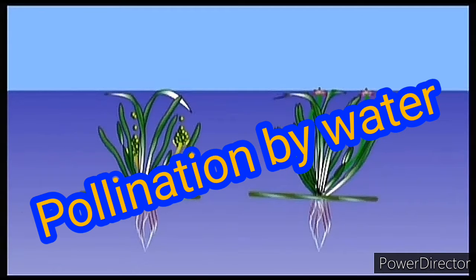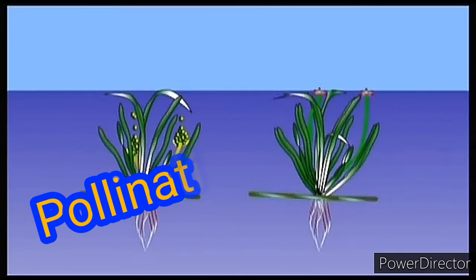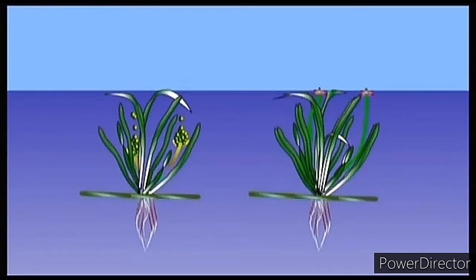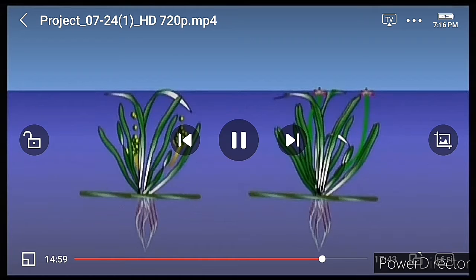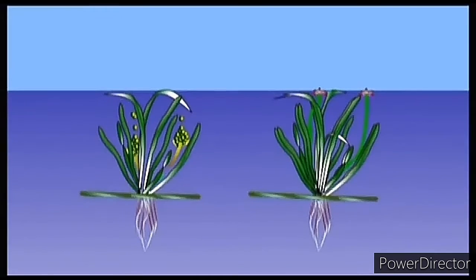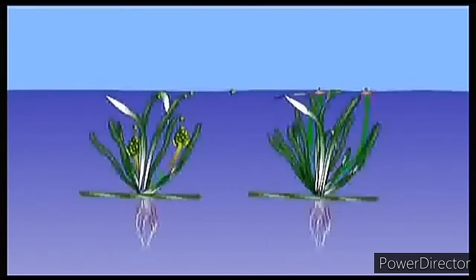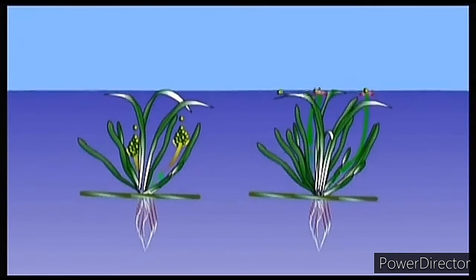Pollination by water. Pollination in aquatic plants is usually carried out by water. Water pollinated flowers release their pollen grains into the water.